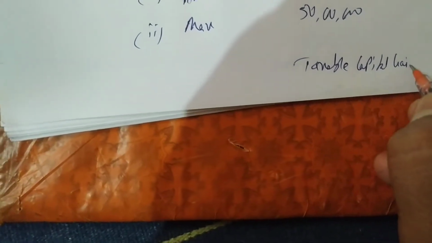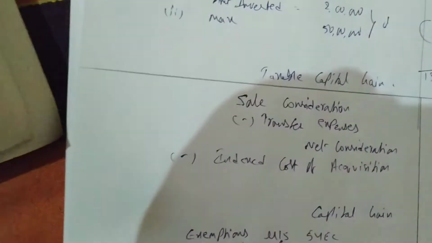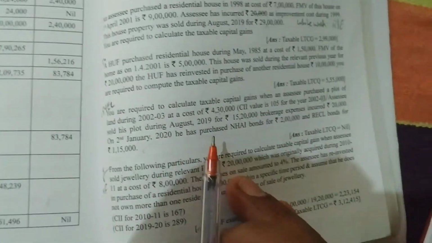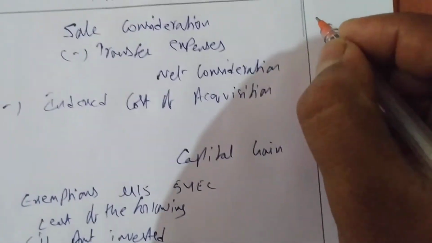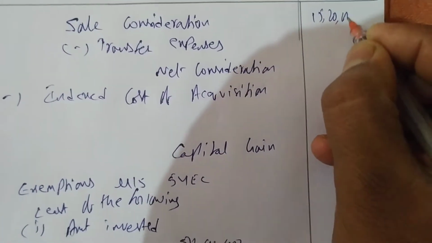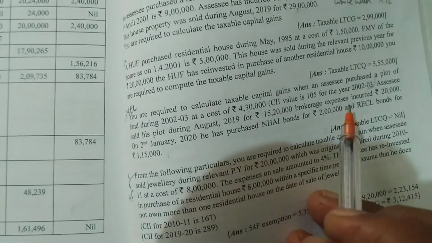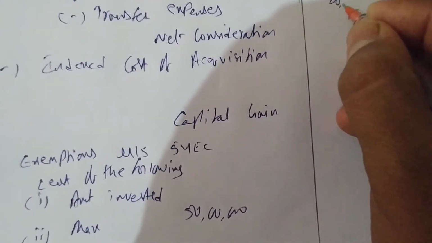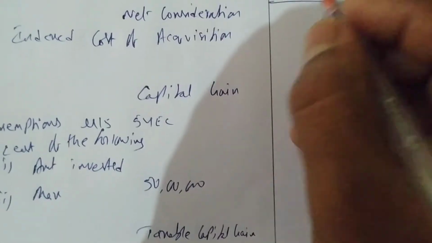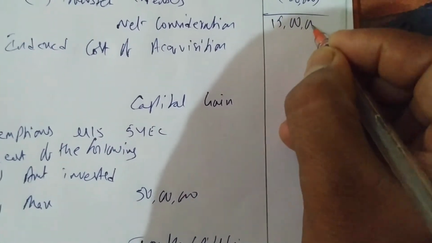So how much is this land sold for? He sold this land for 15,20,000. He paid 20,000 as brokerage. See here, he said 20,000. So we'll write 20,000 as brokerage. So total net consideration is 15 lakhs.